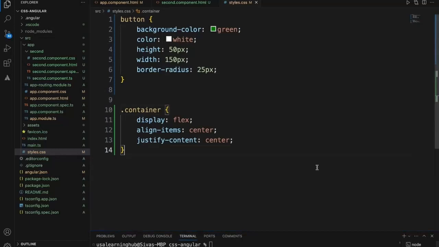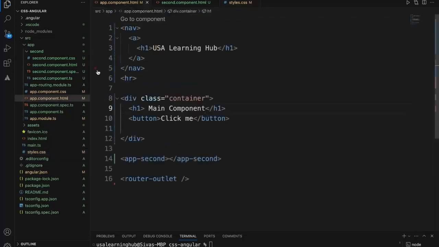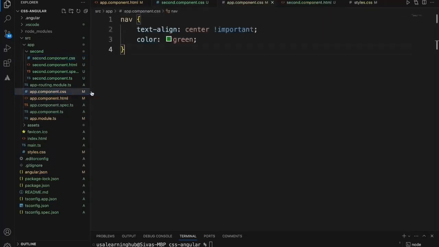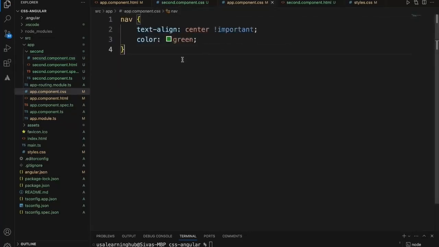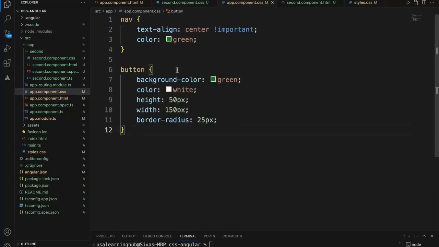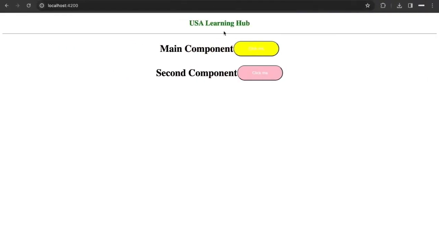Now let's move these styles. We can keep the container like this, but cut this button and go to the app component CSS and the second component CSS. Let's override this. Let's add button here and here as well. Now in the app component CSS, I'll say I want a yellowish button, and in the second component I want a pink button. Let's see. If you see, now the main component has yellow and the second component has pink.